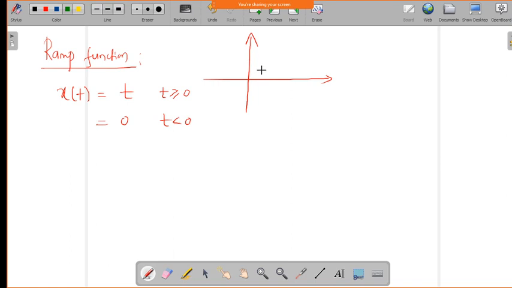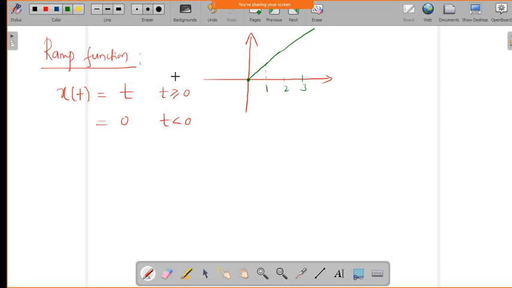If you want to plot this, put the values of t equal to 1, 2, 3 and so on. If I put t equal to 0, it will become 0, and if I put t equal to 1, it will become 1. Since it is a continuous scale, at 2 it will become 2, and at 3 it will become 3. It is growing like this. So this is the ramp signal which we can define.